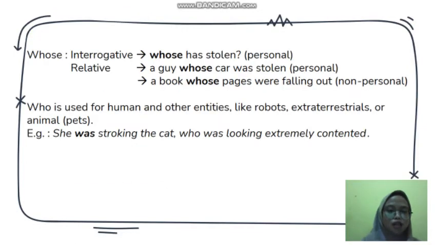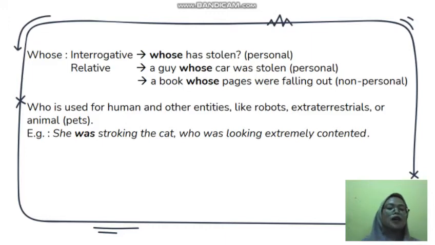Next, whose in interrogative is personal. For example, whose has stolen, and in the relative it is neutral. It can be personal and non-personal. Example for personal is a guy whose car was stolen, and example for non-personal is a book whose pages were falling off.